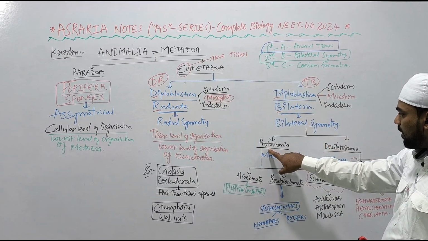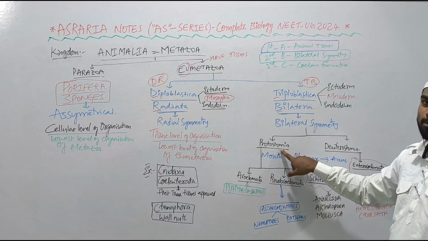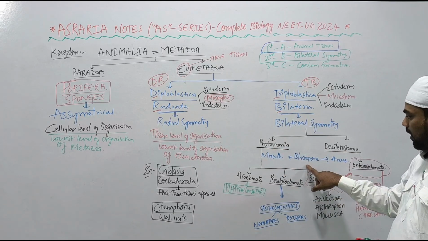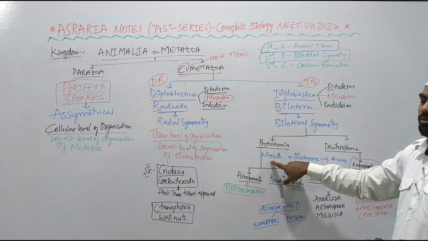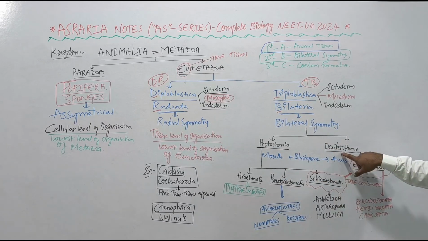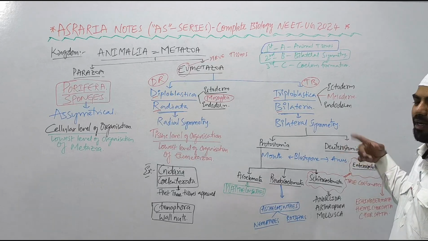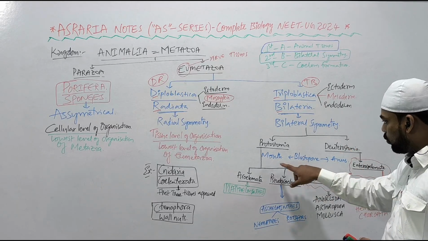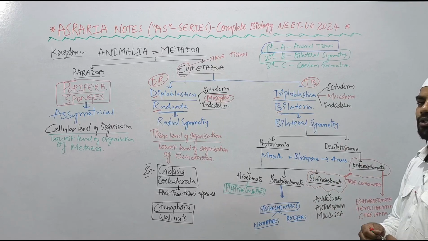They are divided into two again, protostomia, deuterostomia. Stomium माने mouth, proto माने पहले, तो blastopore gets developed into mouth, then later anus develops in the protostomia, and blastopore develops into anus first in the deuterostomes, then later mouth can develop. Right, so based on the development of blastopore into mouth, then it is protostomia, into anus, then it is deuterostomia.